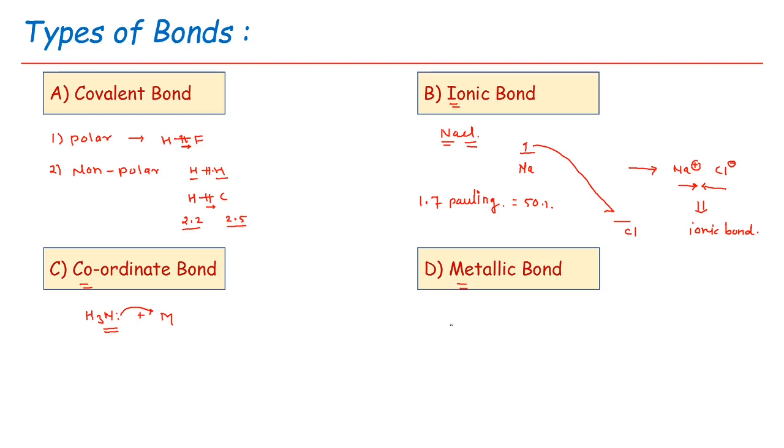The last one is metallic bond. When any metal in the periodic table is combined with itself or another metal, it forms a metallic bond. We will not go into the detail of metallic bond. Out of these four types of bond, we have to discuss in detail the covalent bond in the molecular orbital theory.